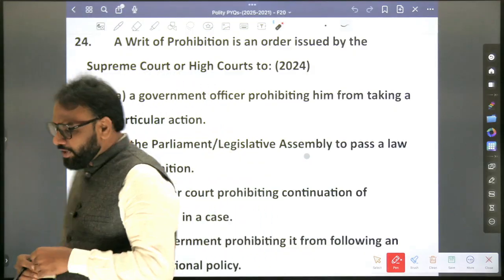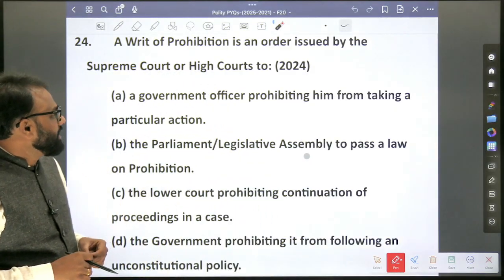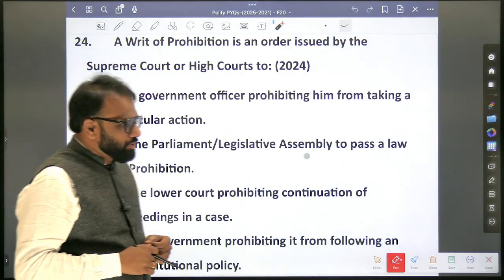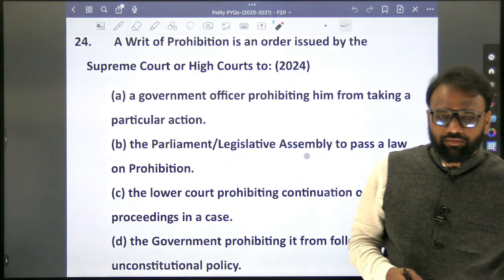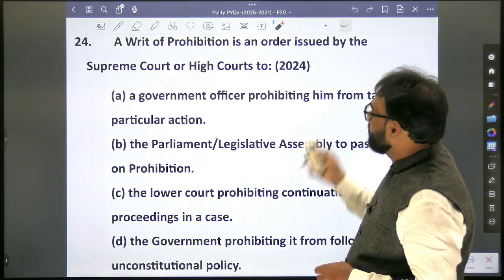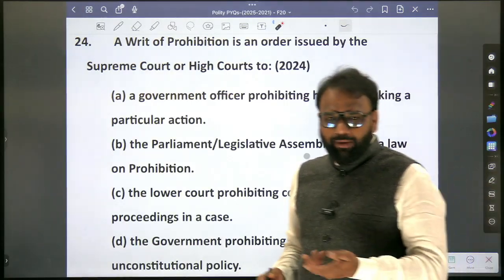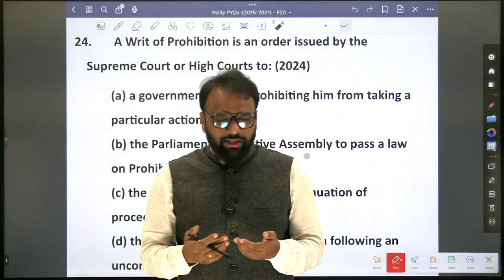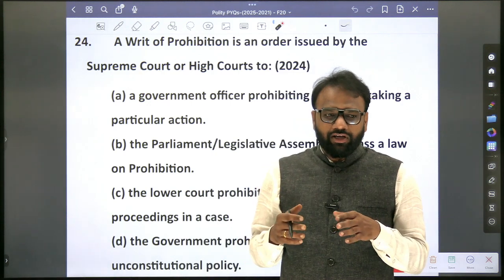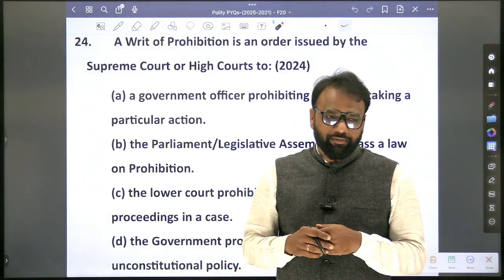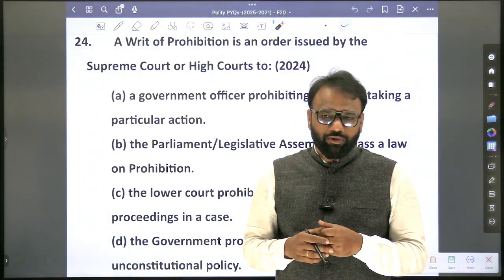So a writ of prohibition is an order issued by the Supreme Court or High Courts. Okay, so this question is related to which topic? Fundamental rights. Okay, this is related to fundamental rights. At the end of the fundamental rights, we have what? Writs. So this writ power. Which article deals with writ power? Article number 32, right to constitutional remedies.